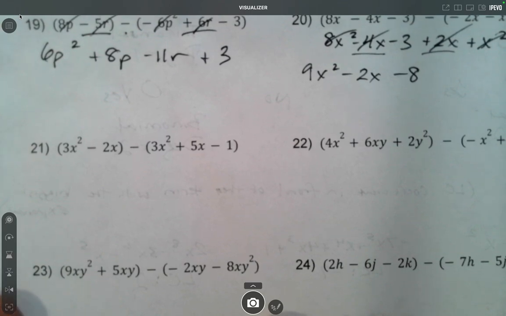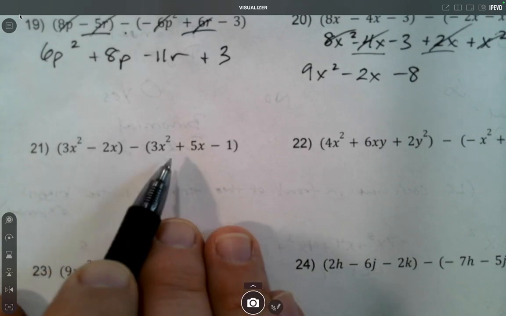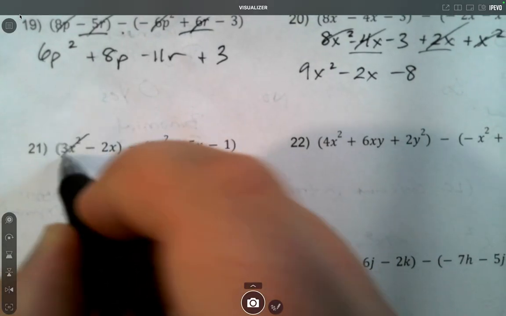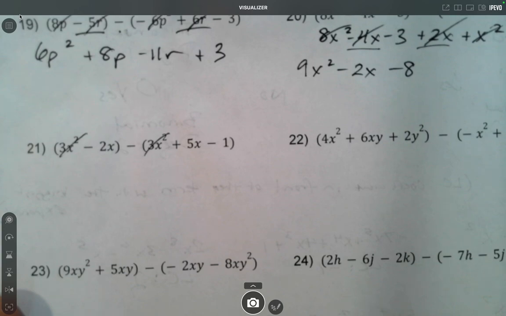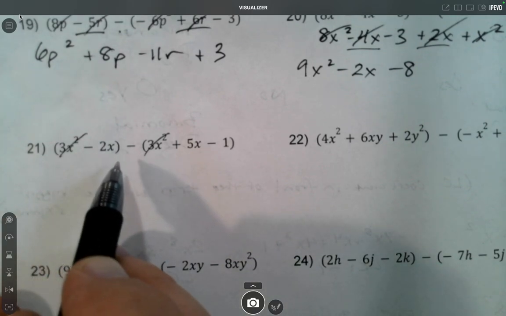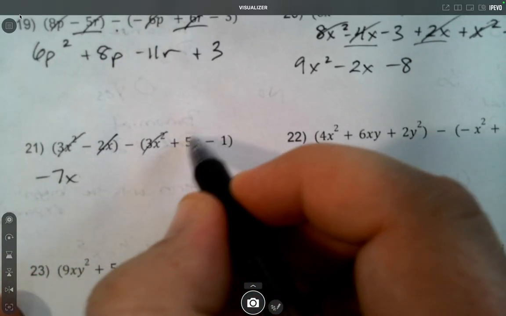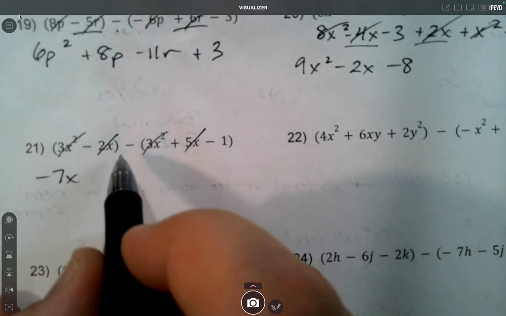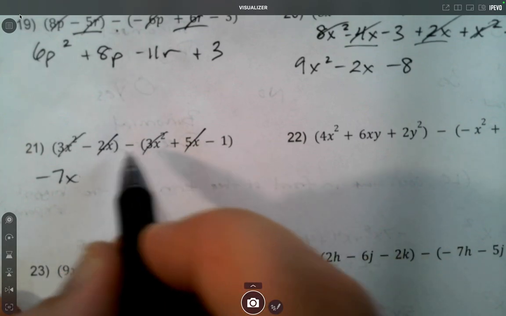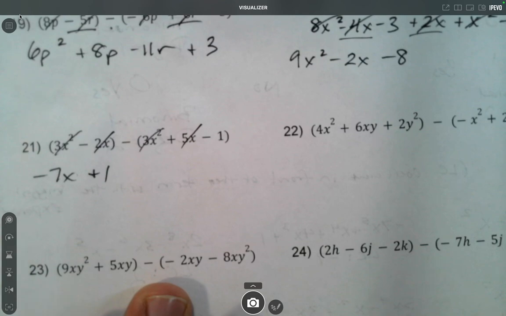Okay, 21. We're all x's, so we'll start with the biggest exponent, which is x squared. 3x squared minus 3x squared is 0, so the x squareds just cancel out. Negative 2x minus 5x is negative 7x. And then we have a minus out here and a negative here. Minus a negative turns into plus a positive, so we get plus 1.